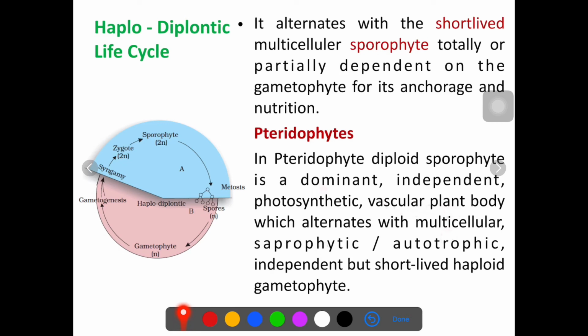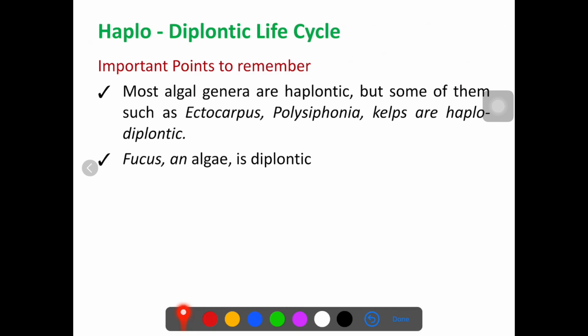So mostly in bryophytes and pteridophytes, the haplodiplontic life cycle is observed. Now it's clear that in algae it is haplontic, in gymnosperms and angiosperms diplontic, and in bryophytes and pteridophytes haplodiplontic.